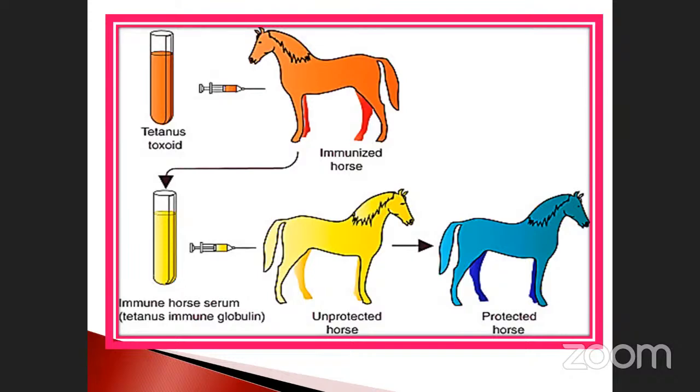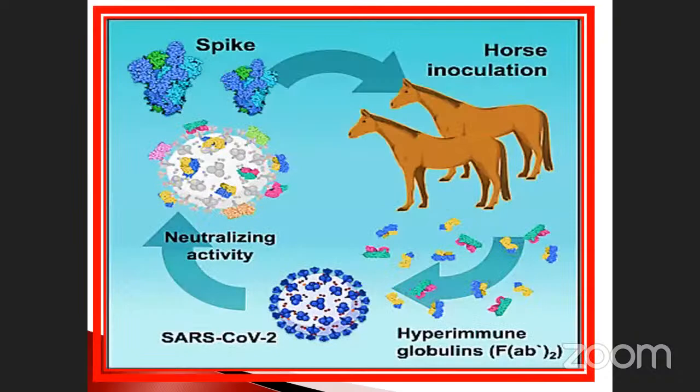So this is the protector horse, because if it is alive, it is protected. If it is dead, they will not pass it on to the next one. That is the point. So we already discussed these things, the many things that were used for the production of immunizations.